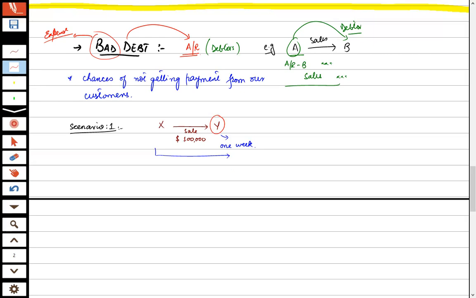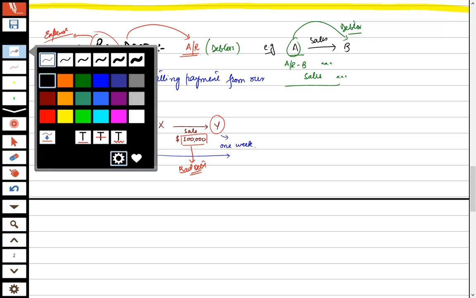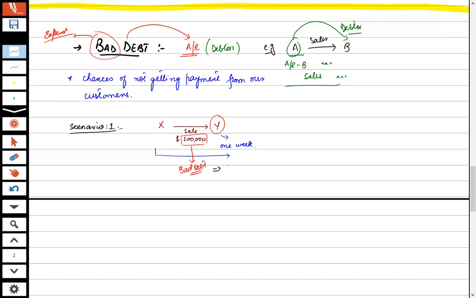In this case, this amount of 100,000 becomes what? Bad debt. This is the concept of getting a bad debt, and it means that we have confirmation that we will not get the money. It is confirmed when Y said that you will not get the money or I will not pay you, then it is confirmed that our accounts receivable has proven to be bad debt and we will not get that money.